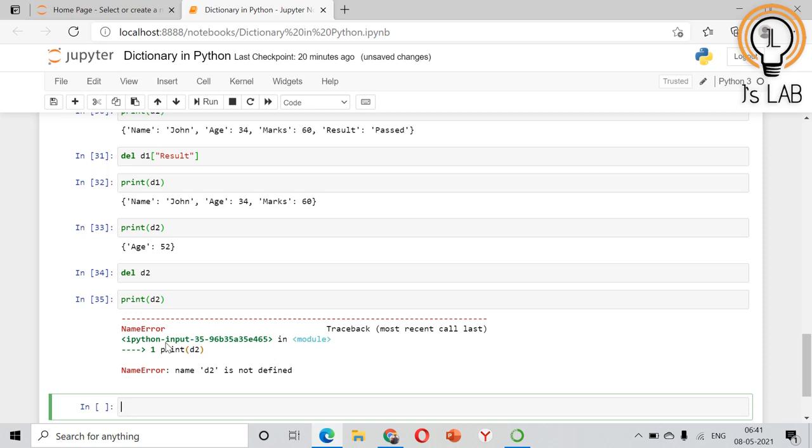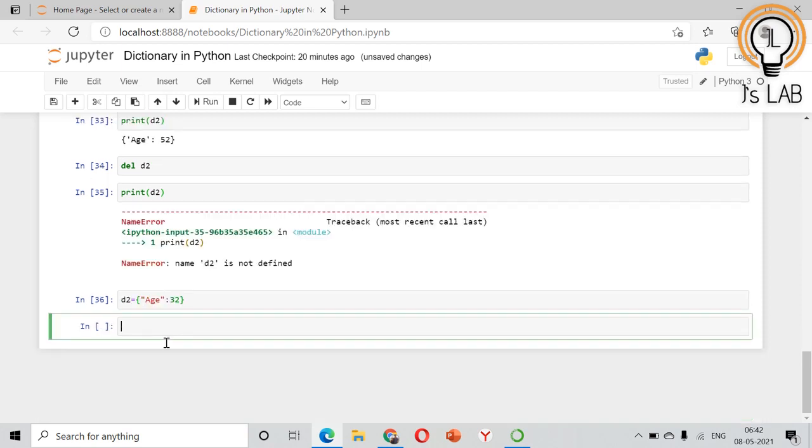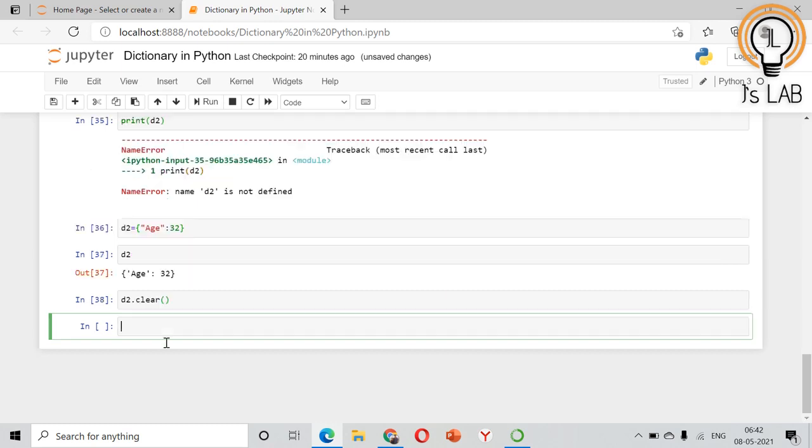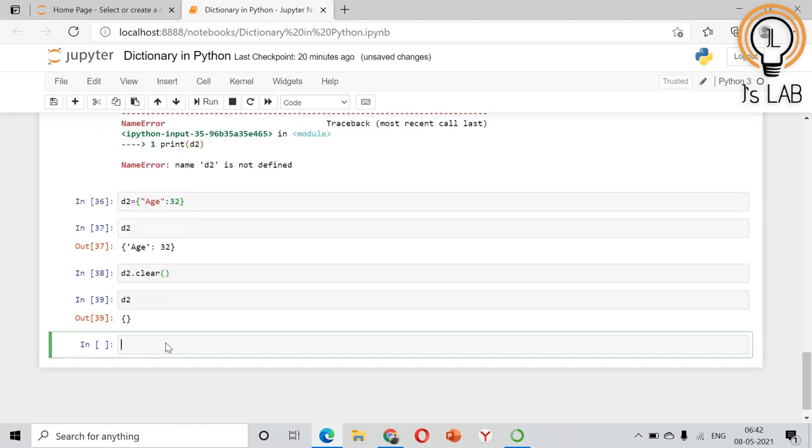You can also use the clear method to clear the elements. For example, I am creating a new one, age 32. If I print D2, it's age 32. If I put D2.clear, it will clear the dictionary. If you print D2, it will be an empty dictionary.